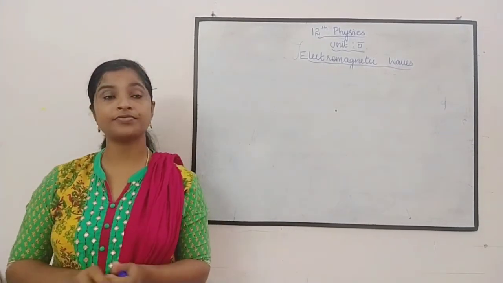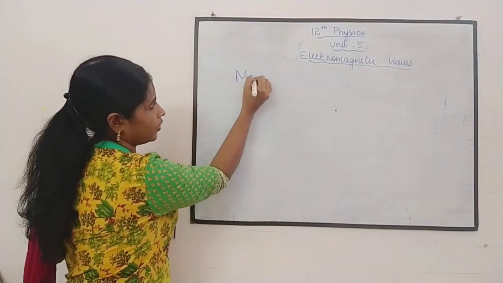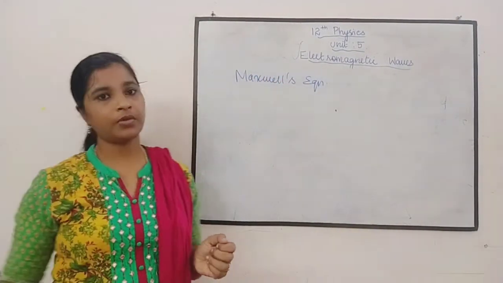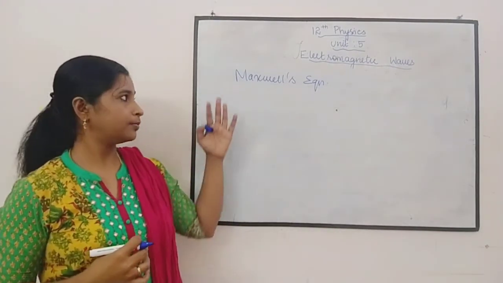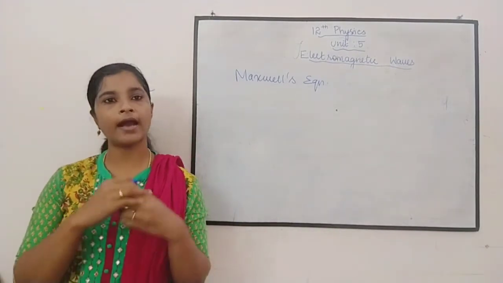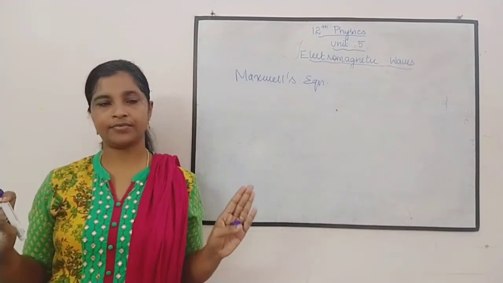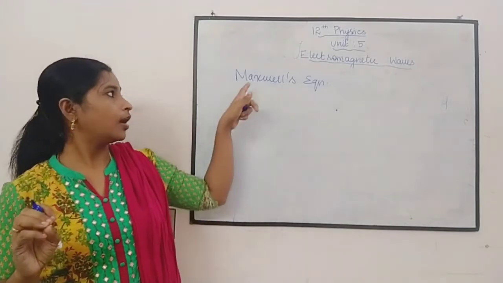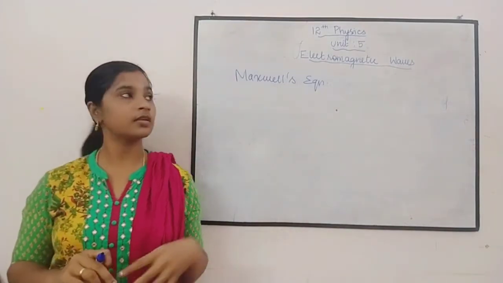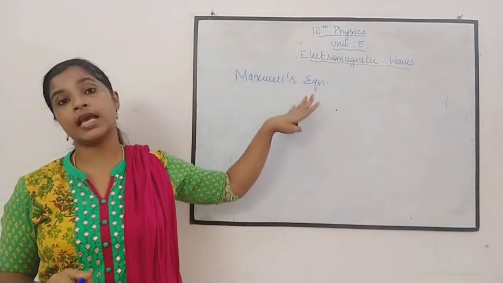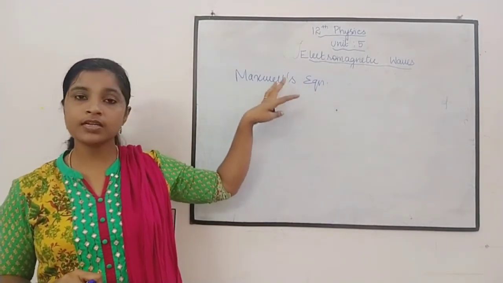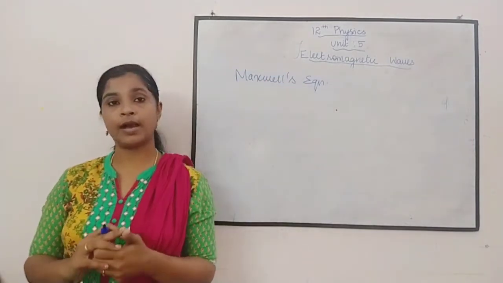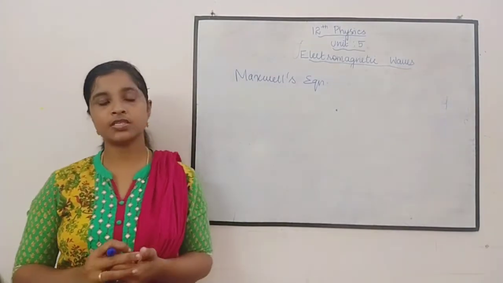Before starting this unit, I would like to say this. Electromagnetic waves emerged from Maxwell's equations. Before Maxwell introduced these equations, nobody had any idea about electromagnetic waves. Until then, nobody knew what an electromagnetic wave was. Maxwell's equations are the mother of the electromagnetic wave. They alone gave birth to electromagnetic waves. So Maxwell's equations are very important.